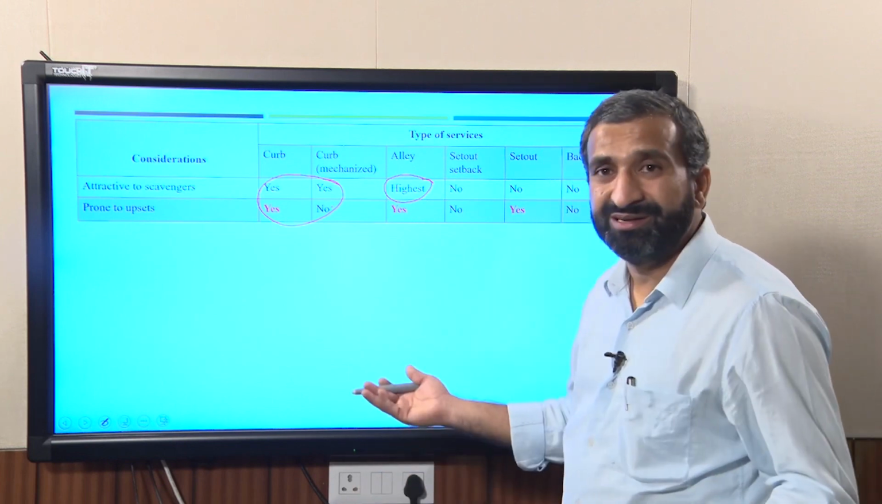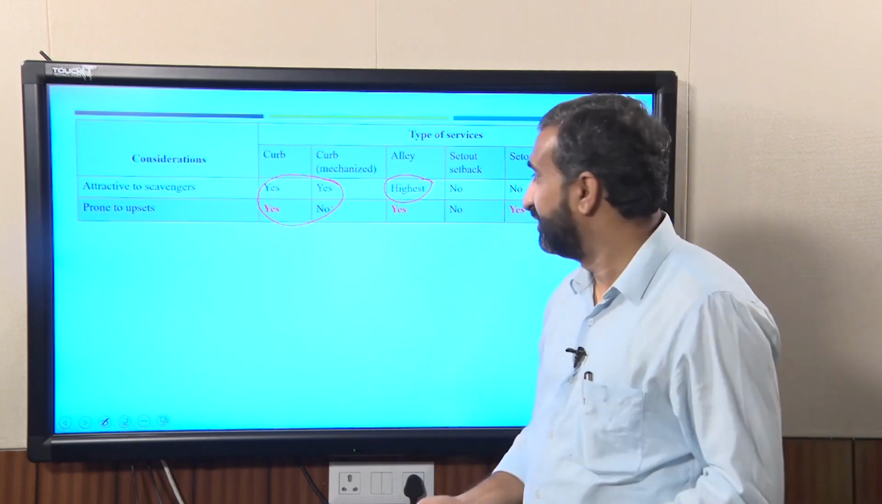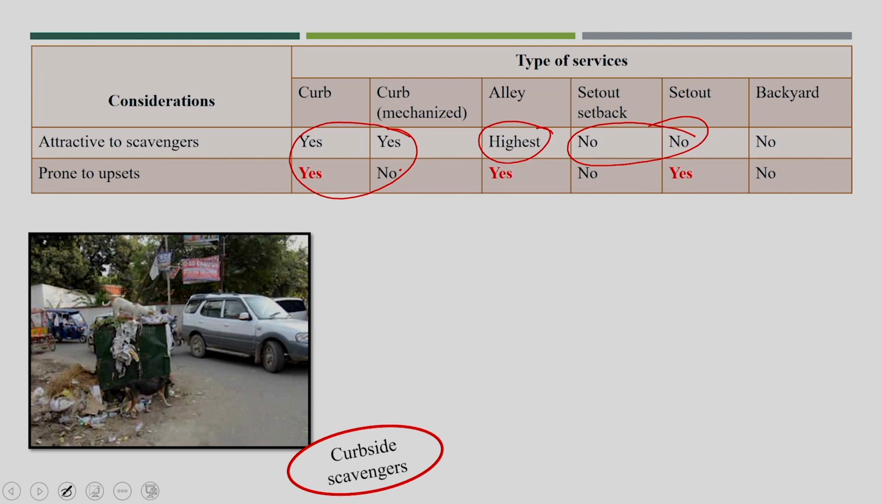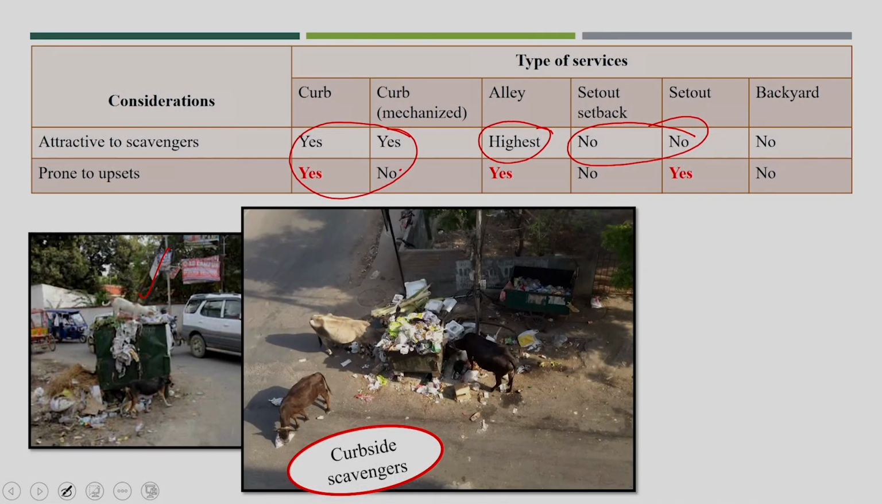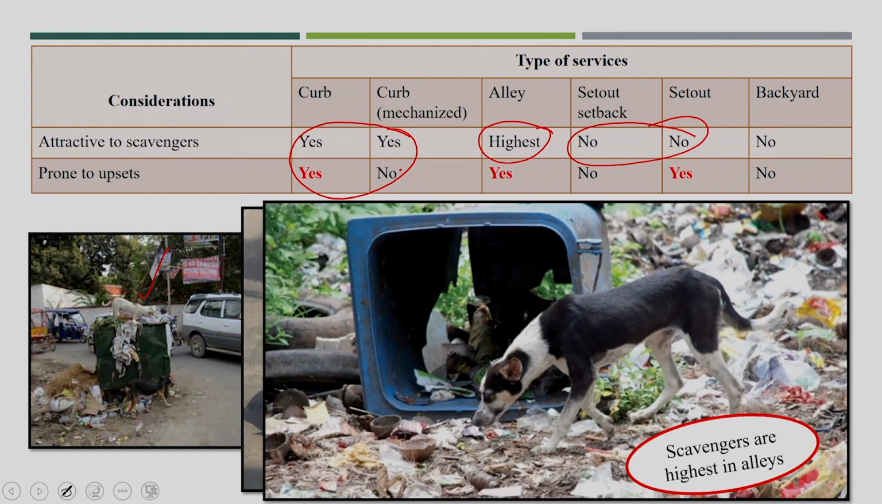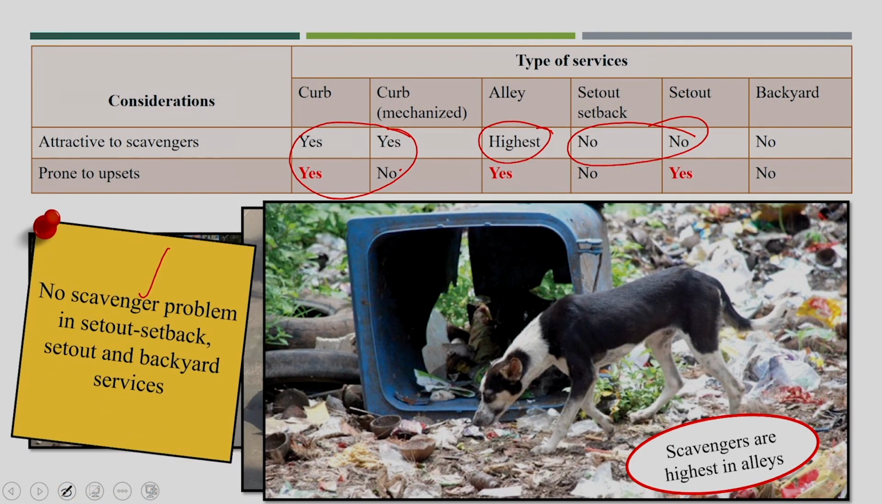So it is possible that those rag pickers are attracted to such locations, but in the set out setback service there won't be any scavenging of that kind. So here, curbside scavengers, you see scavenging. No scavenger problem in set out setback, set out or backyard service. That's why it's good to have house to house collection or set out setback service.